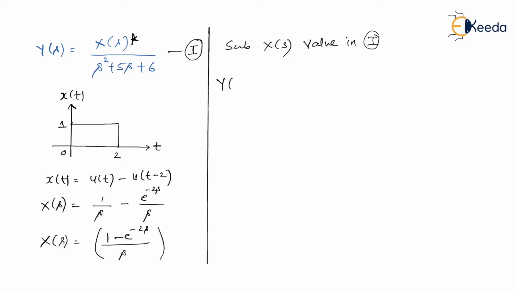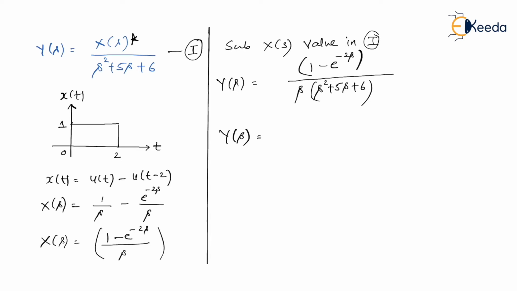So what I'll get is y of s is equal to, in the denominator, s square plus 5s plus 6, and the value of x of s is simply 1 minus e to the power minus 2s whole divided by s. Further, I can write this as, I'll keep the numerator the same, I'll keep this s the same. So s square plus 5s plus 6, you can rewrite this as s plus 2 into s plus 3.